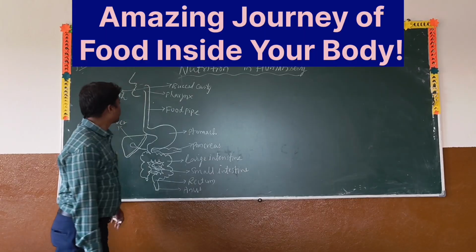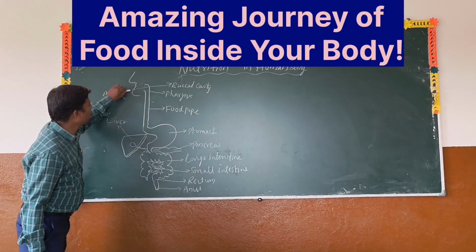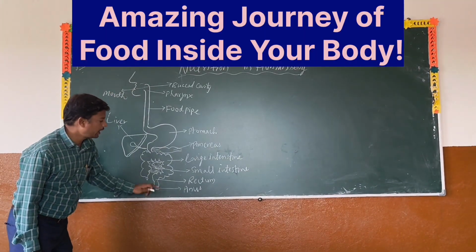So the digestive system of the human being starts from the mouth and ends with the anus.